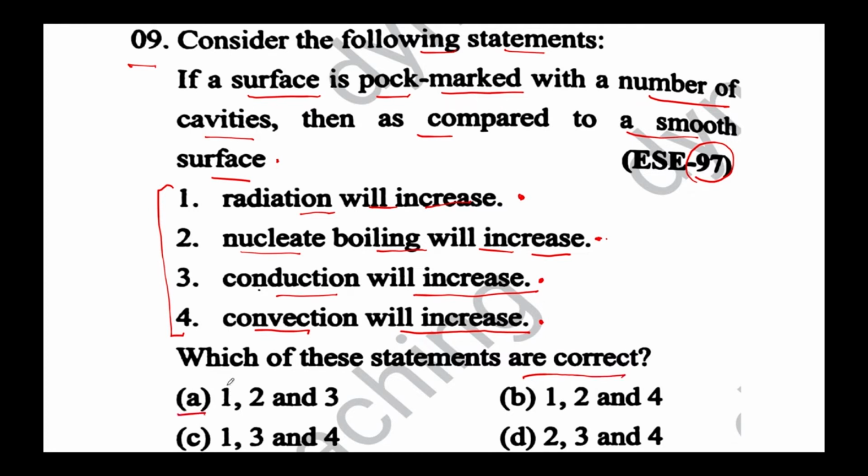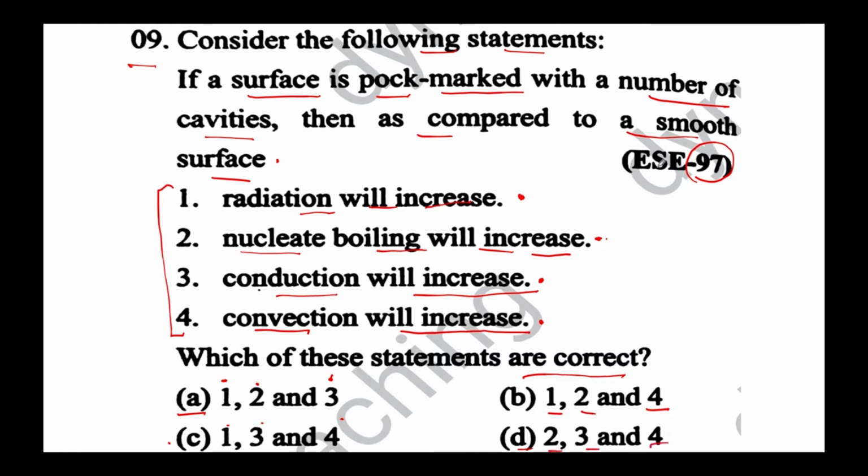Option A states that the first three statements are correct. Option B, it is the first, second and last statement. Option C, it is the first, third and last statement. And option D, it is the last three statements which are found to be correct.